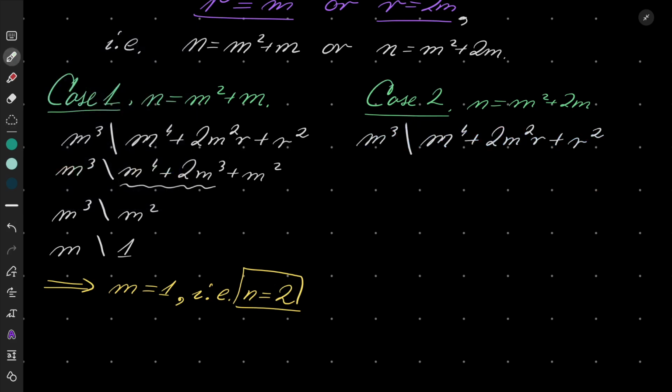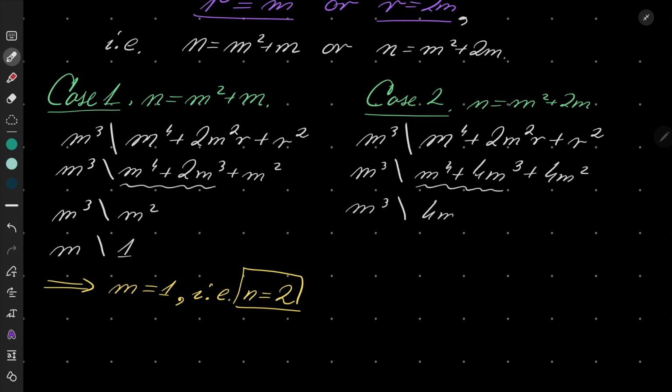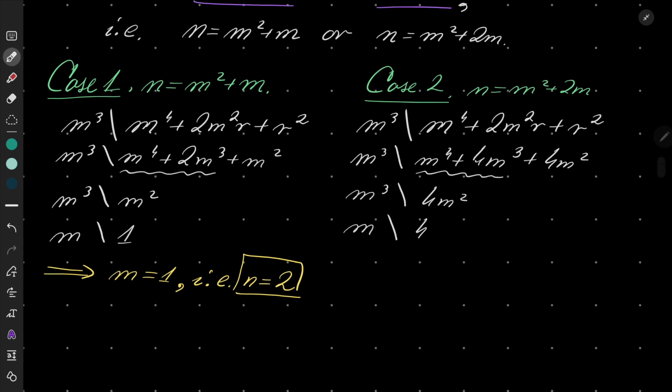Let's put in our numbers. m cubed divides m to the 4th plus 4m cubed plus 4m squared. Again, the first two parts are obviously divisible by m cubed, so m cubed must divide 4m squared, so m must divide 4.